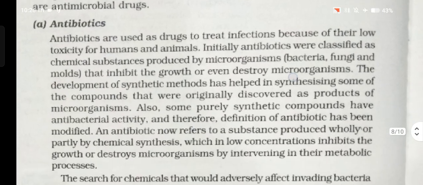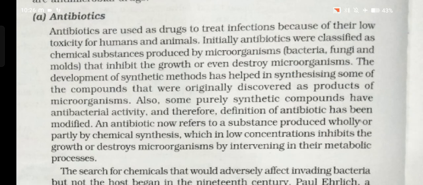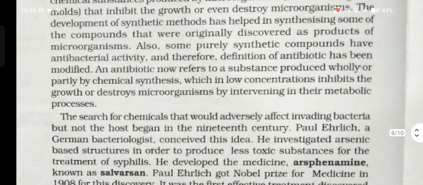Antibiotics. Antibiotics are used as drugs to treat infection because of their low toxicity for humans and animals. Initially, antibiotics were classified as chemical substances produced by microorganisms, bacteria, fungi, and molds, that inhibit the growth or even destroy microorganisms. The development of synthetic methods has helped in synthesizing some of the compounds that were originally discovered as products of microorganisms.